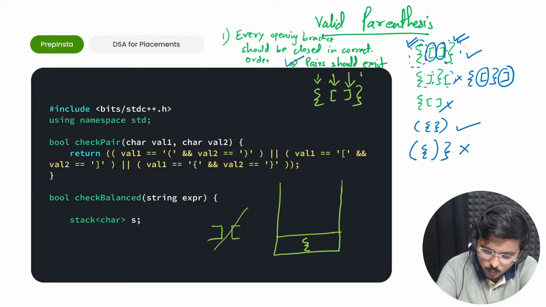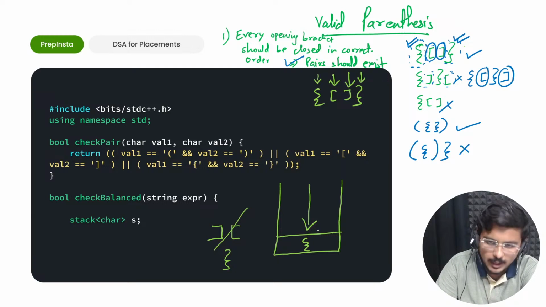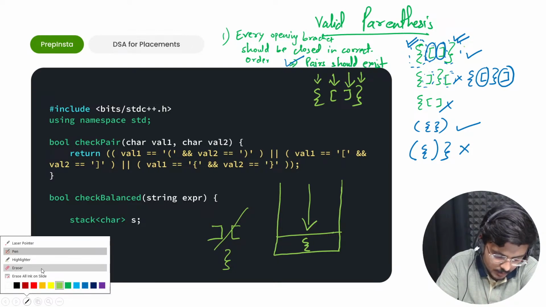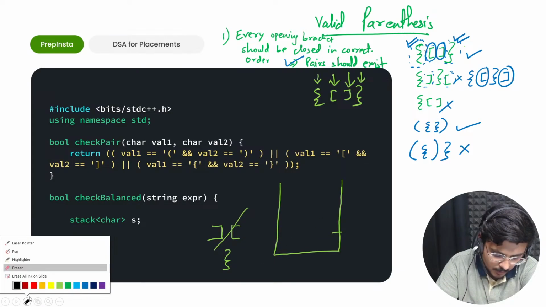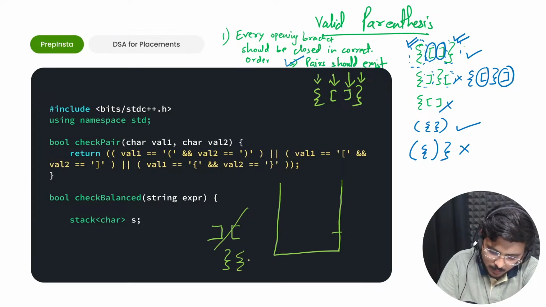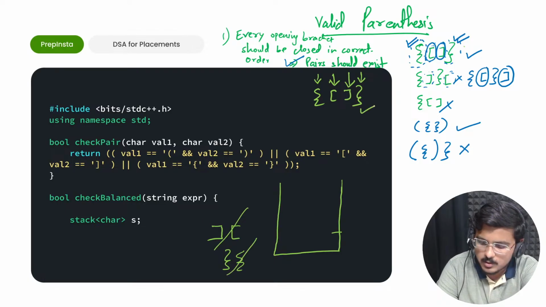Then I move to another character, which is again a closing bracket. So I go check the top. It is the correct opening pair. I pop it out. I simply pop it out and the stack becomes empty. Now I have completely traversed the string.